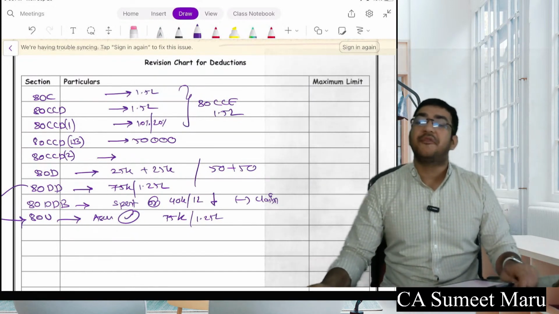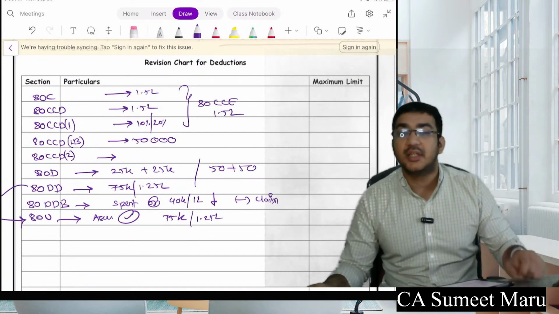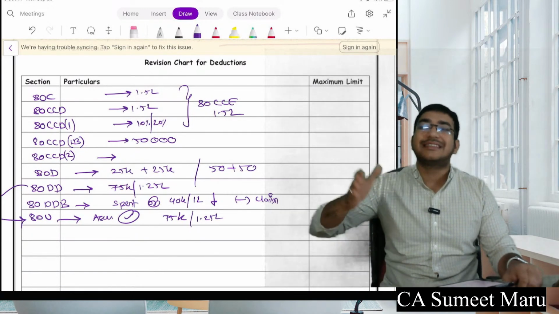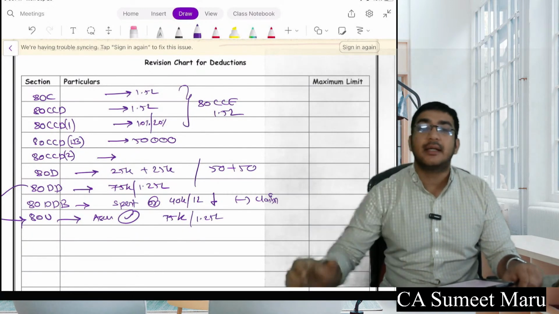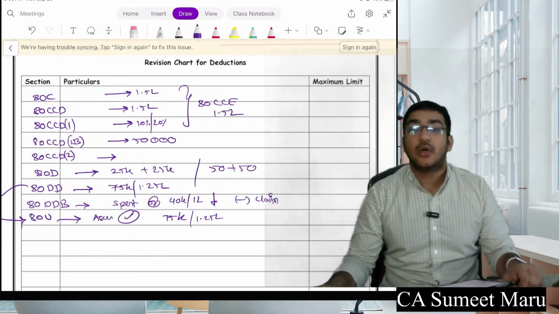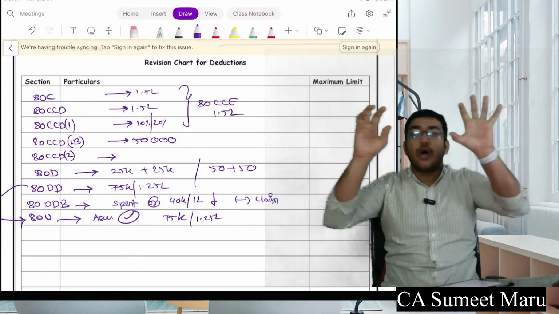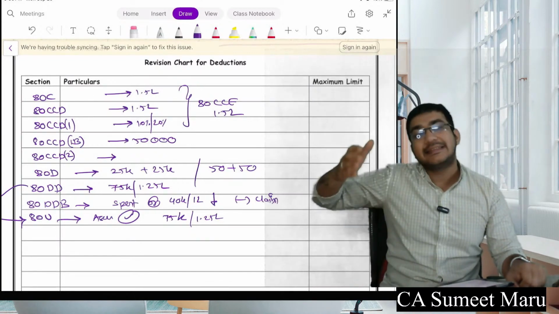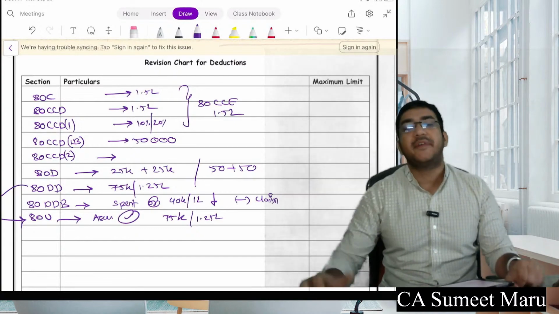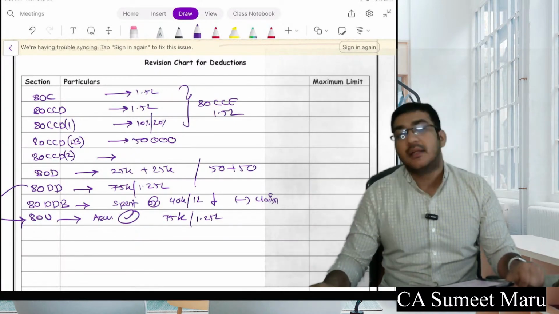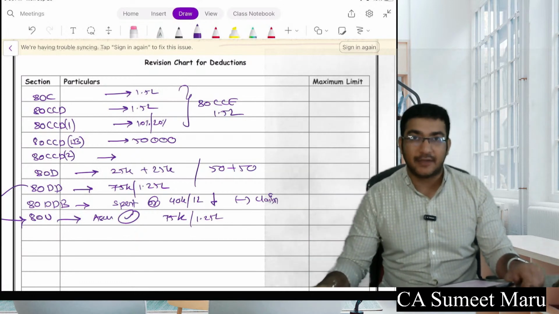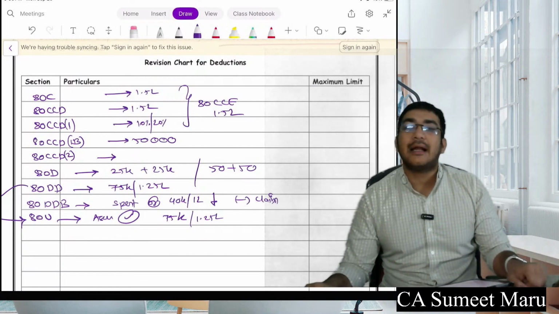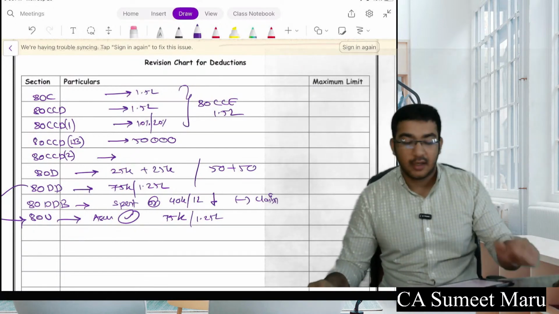Plus, there is one more thing. If you take a pension policy with the central government, that is your Atal Pension Yojana, in this case you get a separate deduction of 10% of salary or 20% of your gross total income. Including all three, there is a major limit that you can't go above 1,50,000. But there is a separate 80CCD(1B) of 50,000 for the central government pension scheme, for which you are separately eligible. So the total here becomes 1 lakh 50,000 plus 50,000.